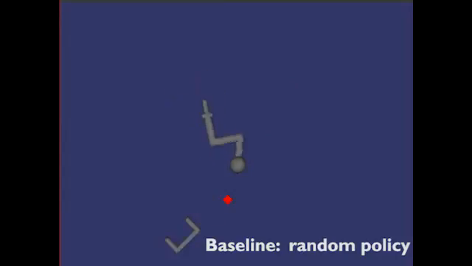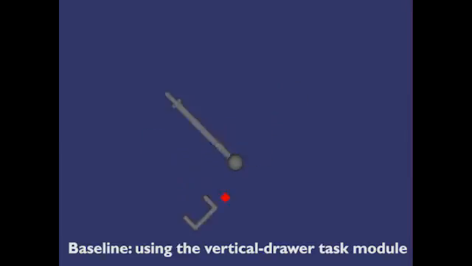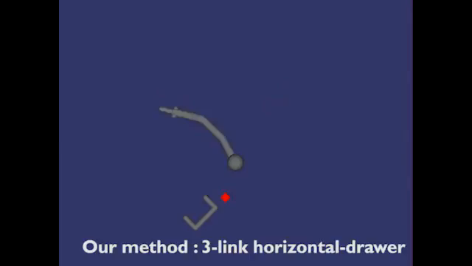We test zero-shot performance on the 3-link robot pulling the drawer horizontally after training on all other robot task combinations. The goal of this task is to pull the gray drawer until its center lies over the red goal. This is the performance of the random policy. This is the performance of a policy which uses the vertical drawer task module instead of the horizontal drawer task module. The zero-shot performance of our method is close, but not entirely correct.